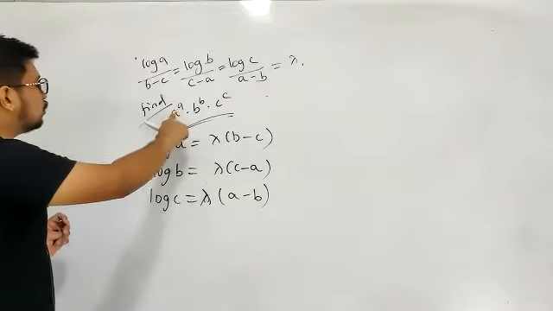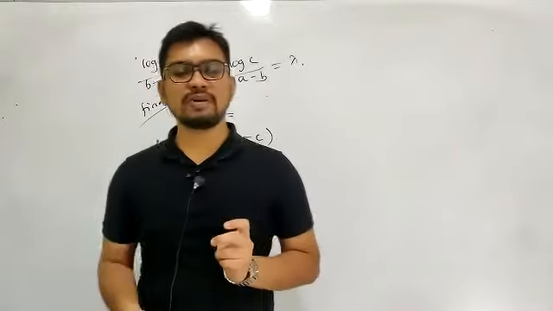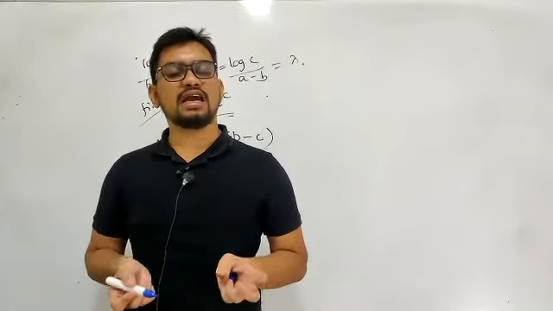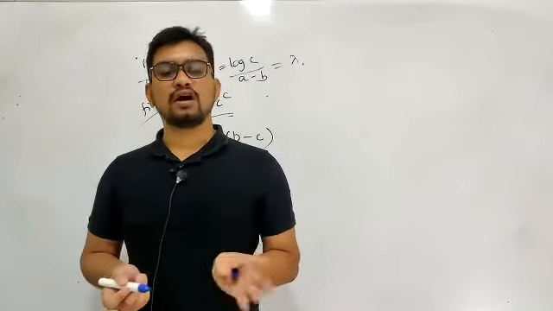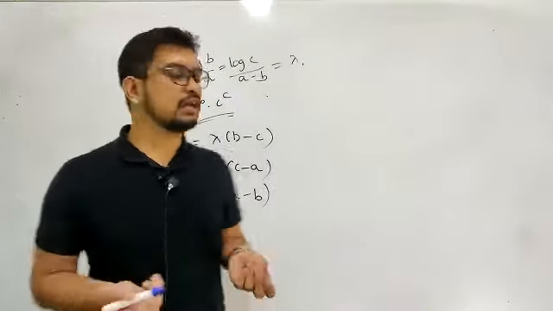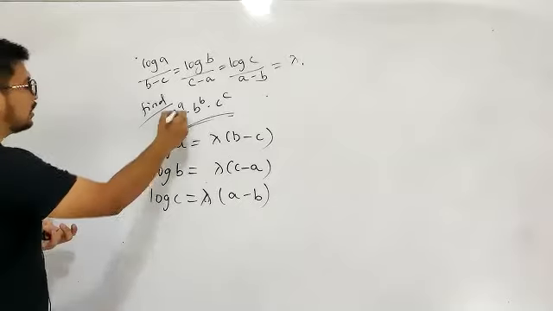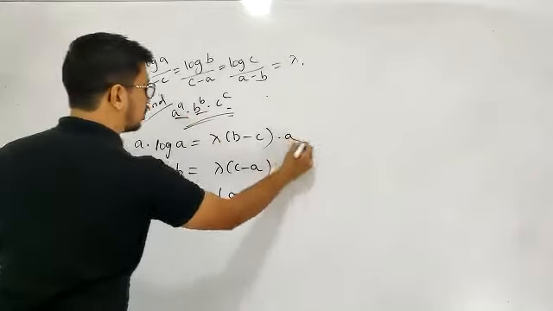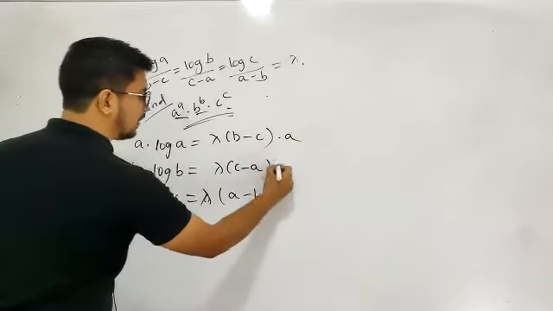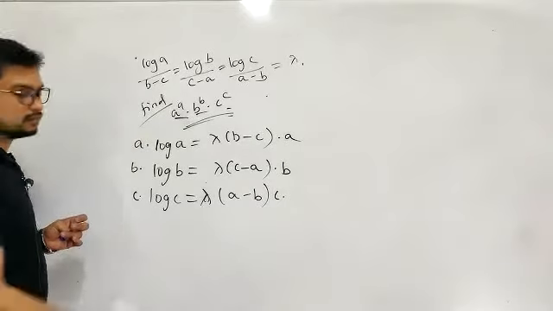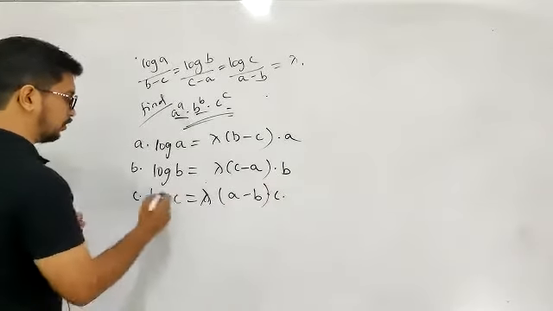Now what they're asking you is A power A into B power B into C power C. Log of A power n is n into log A. Logarithms lo log of A power n kavali ante n into log A. That you'll be writing something like that. So to get this value of A power A, I'll multiply this equation with A. I'll multiply this equation with B. I'll multiply this equation with C. So what you'll be getting?